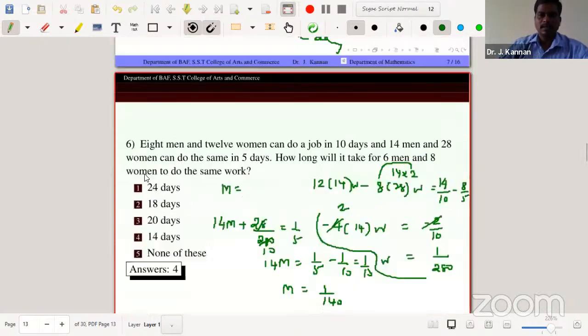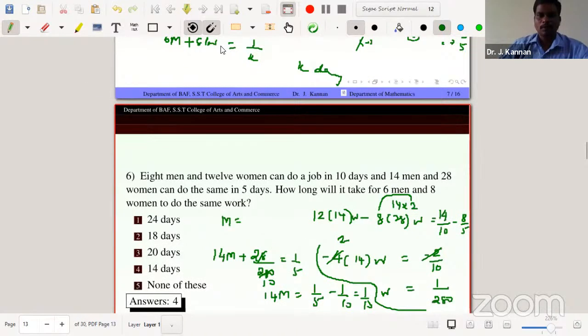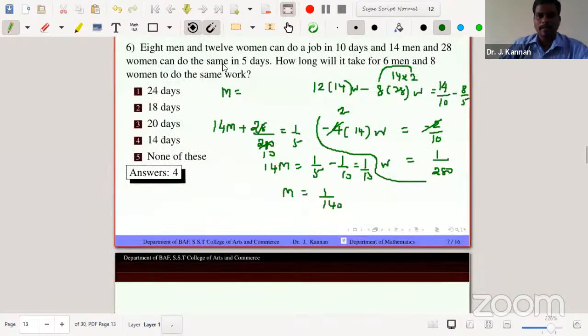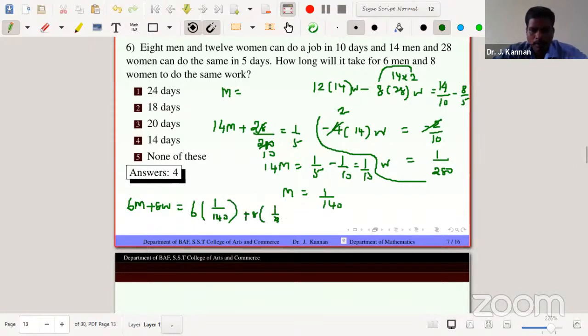Now just replace the values of M and W. So 6M plus 8W equals 6 into 1 by 140 plus 8 times 1 by 280.